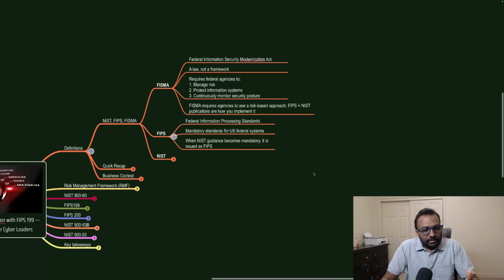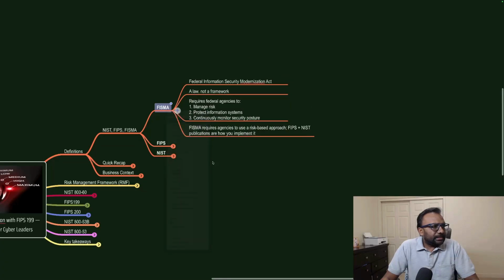Then once the FIPS mandate it, it has to be implemented by the federal agencies. It is a mandatory standard for US federal systems, and when NIST guidance becomes mandatory, it is issued as a FIPS document. Let us go to the FIPS NIST.